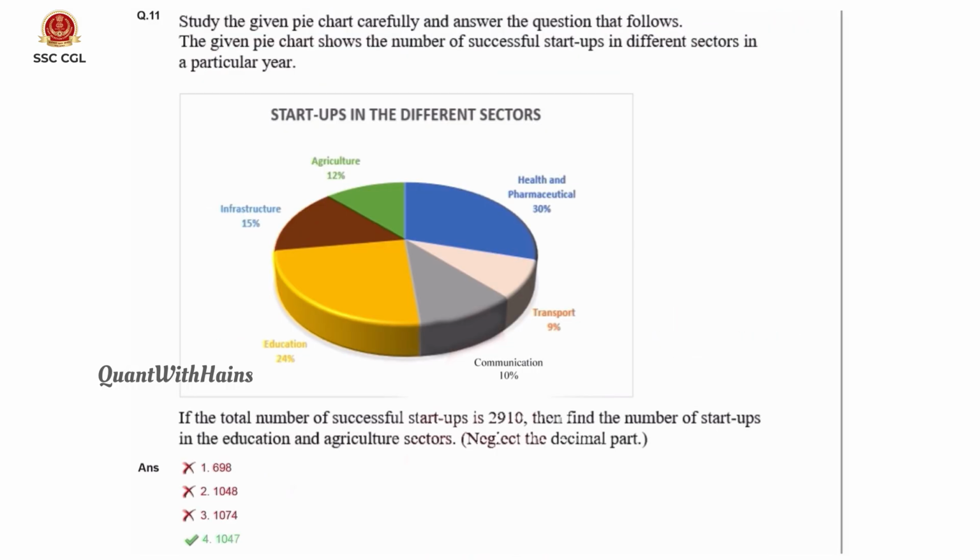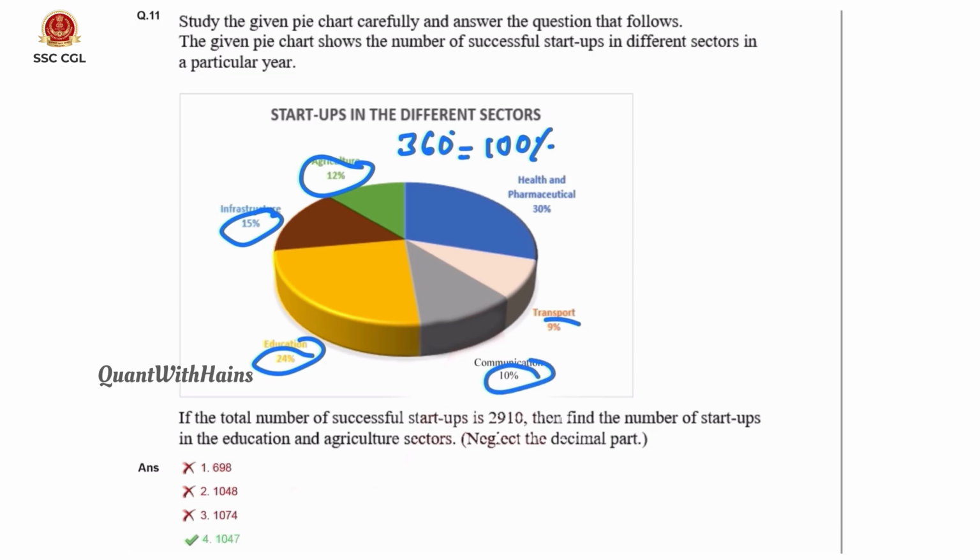Coming to 11th question, here it is a pie chart. Here 360 degrees means 100%. And if you look at here: agriculture, health and pharmaceutical, transport, communication, education, infrastructure. If you add all these, 12%, 15%, 24, 10, 9, 30, we get 100%.